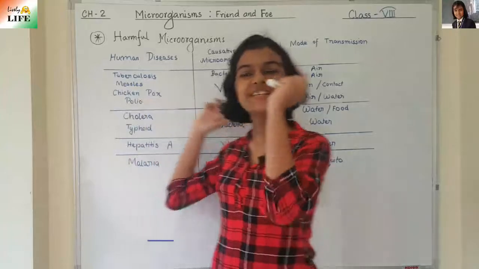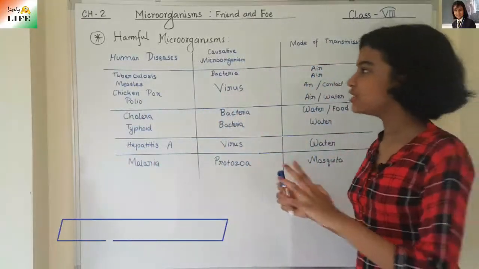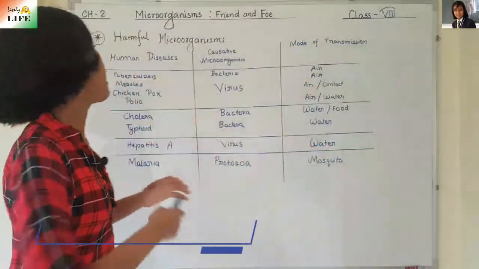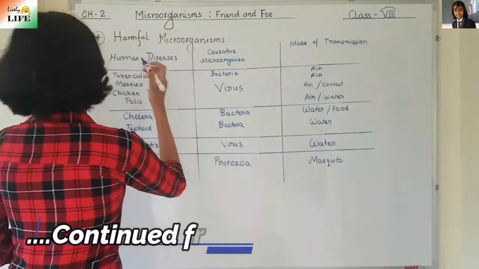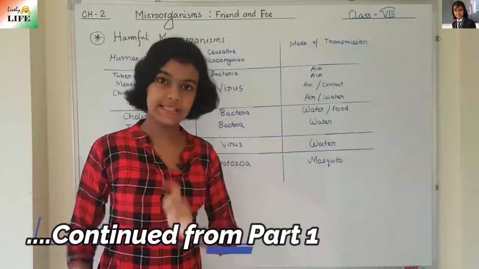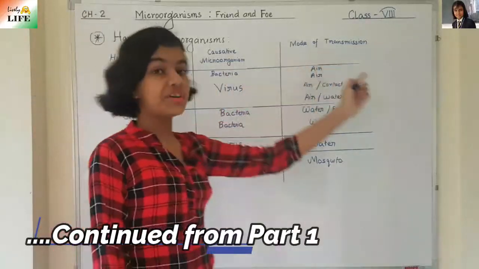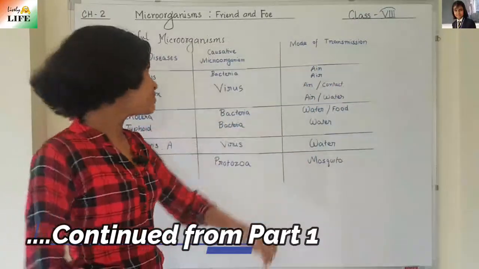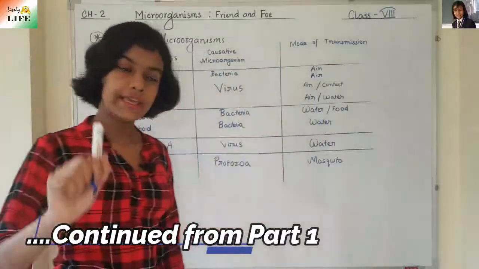So I hope you can see this chart here. We are going to learn these diseases through this chart. First, tuberculosis. Tuberculosis is caused by bacteria. And what is the mode of transmission? Means how it is transmitted? It is transmitted through air.